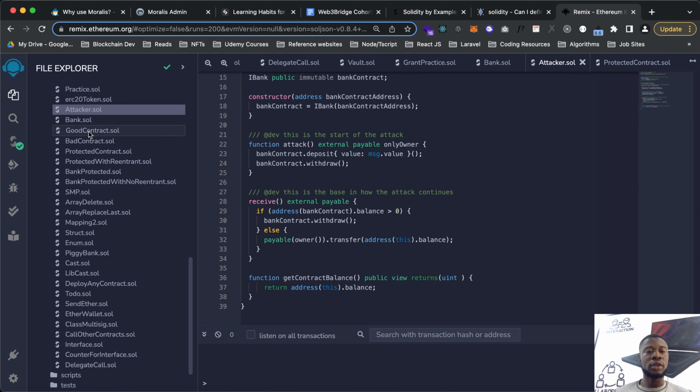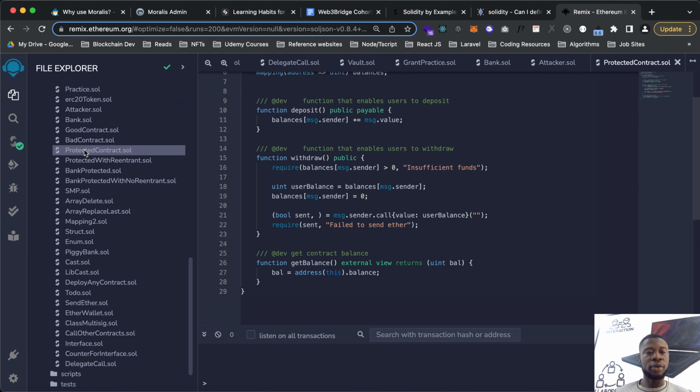But now this is what I wrote, protected contract. I brought the set here. I had to set the balance first before I perform the transfer call. That way you can't re-enter because the user balance has already been set before the call is being performed.